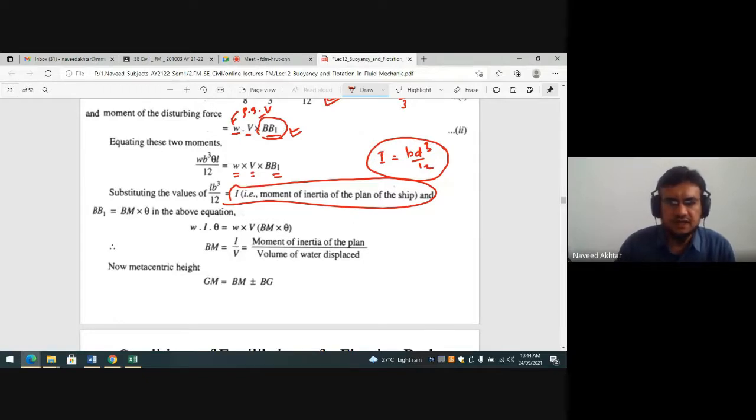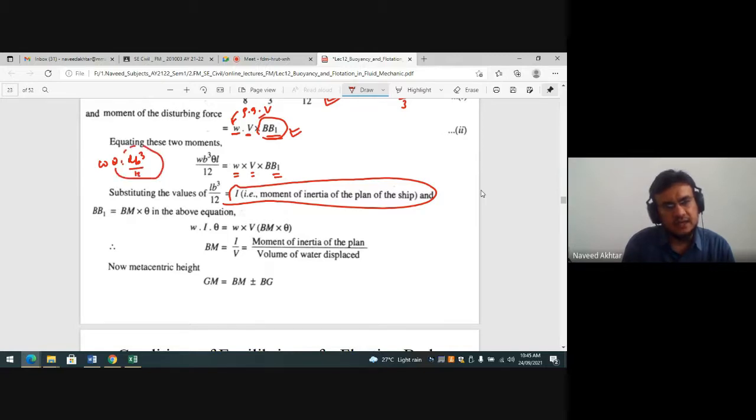Similarly, we can add this. L B cube by 12 here is nothing but I. If you write it down like this: w into theta into L B cube by 12. This value is I. So what will be the w I theta? It is w theta into I. w I theta is equal to w V BB1.